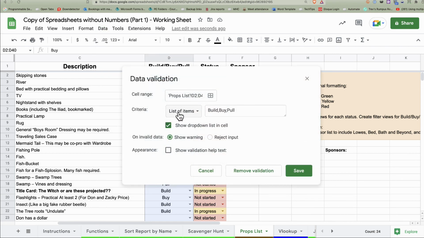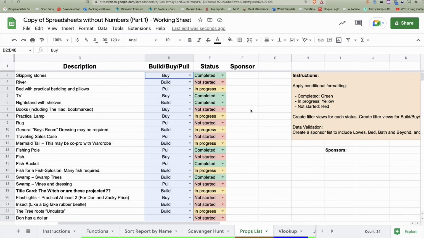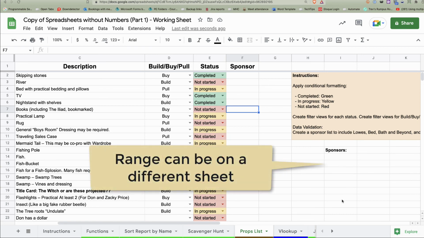And one of the criteria is I can put my list of items right here. So build, buy, and pull. I can throw that in there and it'll update there all the time. Excellent. And if I need to add another one, I just come into here and add it in there. But a better way though is if you have a list somewhere that updates, then point to that list.